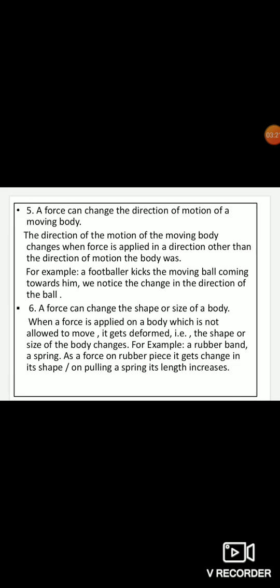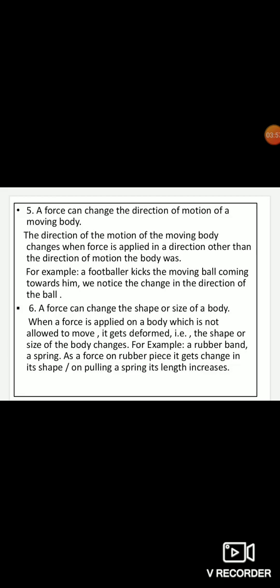Now coming to the sixth point, a force can change the shape or size of a body. Here look children, when a force is applied on a body which is not allowed to move, it gets deformed. Deformed means change in shape. Suppose you have a rubber band and a spring. When a force is applied on the rubber piece, it changes shape, or on pulling a spring, its length increases. So basically a force can change the shape or size of a body.